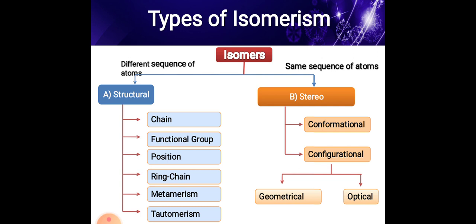Isomers having different sequences of atoms are divided into two parts: structural isomers and stereoisomers. Structural isomers include chain isomerism, functional group, position, ring chain, metamerism, and lastly tautomerism. Stereoisomers are divided into conformational isomers and configurational isomers. Configurational isomers are again divided into geometrical isomers and optical isomers.